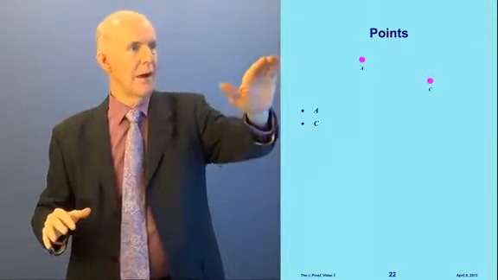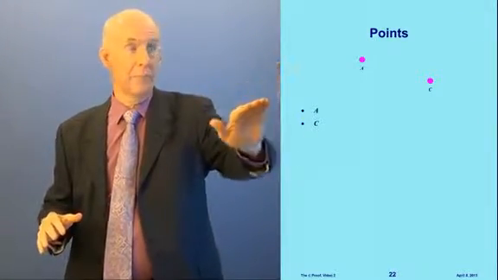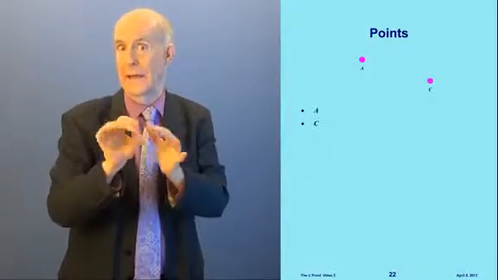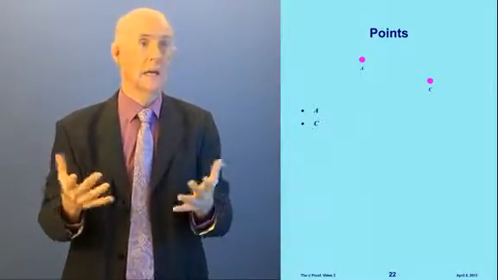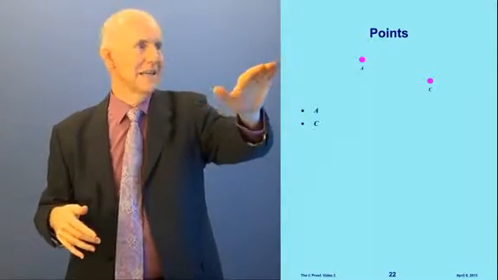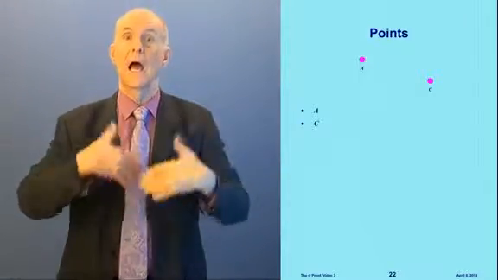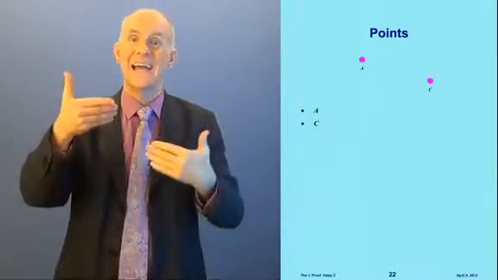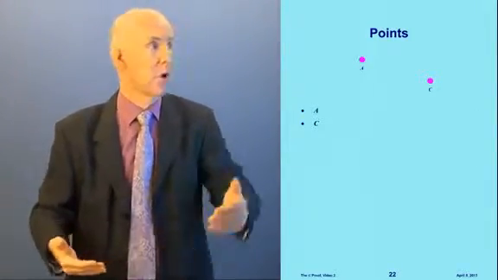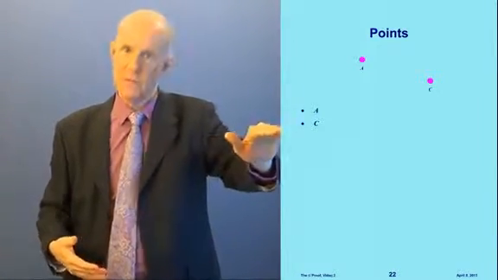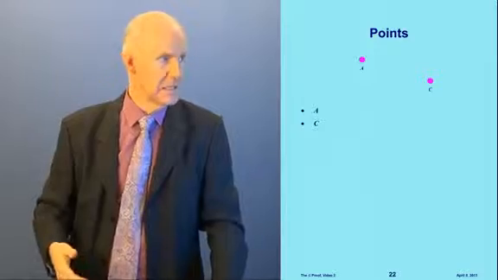Now we can draw a dot, like up here I've got a couple of pink dots here to represent points. Now they're bigger than a real point. I have to give it some size so you can see it. But anyway, you understand the idea. This represents a point and that represents a point. And in geometry what we're going to do is use capital letters to refer to points. This is point A, which I've written down here, and this is point C, which is right there, okay? Very easy.